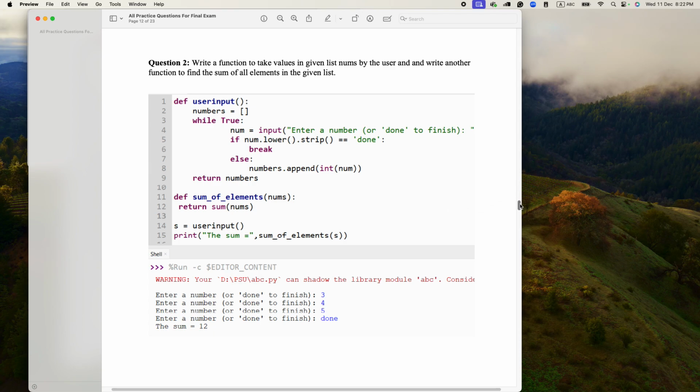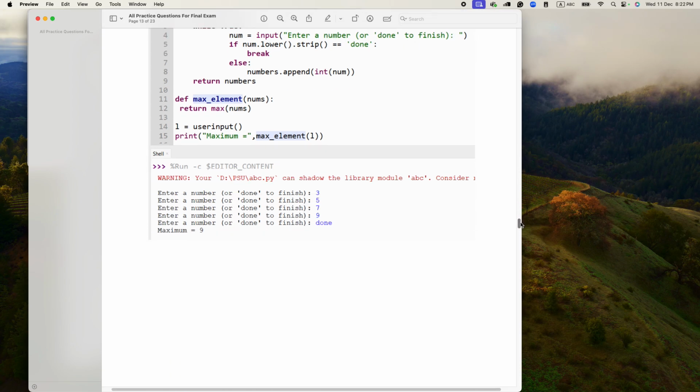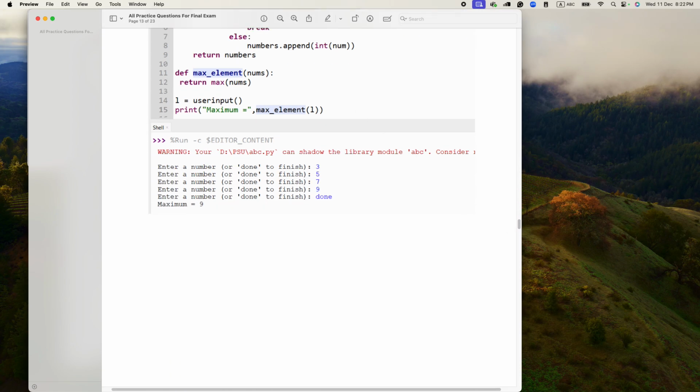But then from another question, I will pick up the last part, for example here, and I say write another function to find the maximum element. You don't have to do the previous parts, the top one. You just have to do the last part. So this way I'm merging two questions together and making it a single question. Any questions about question 3?